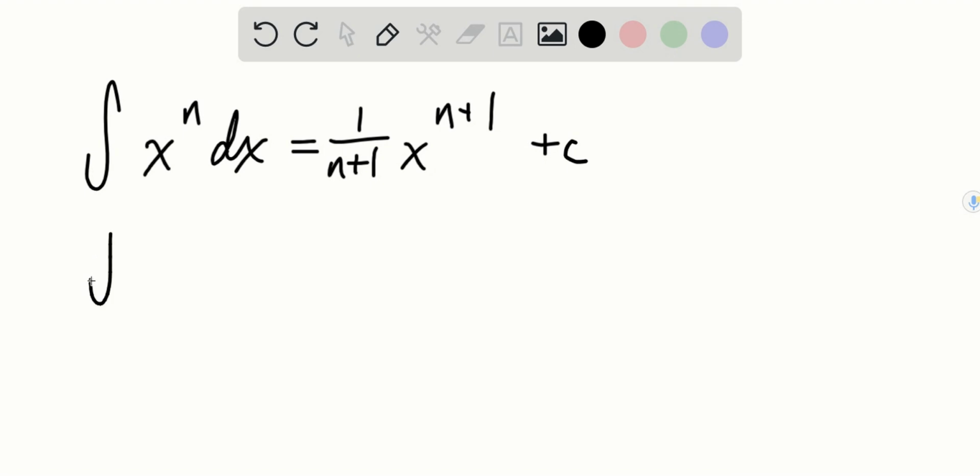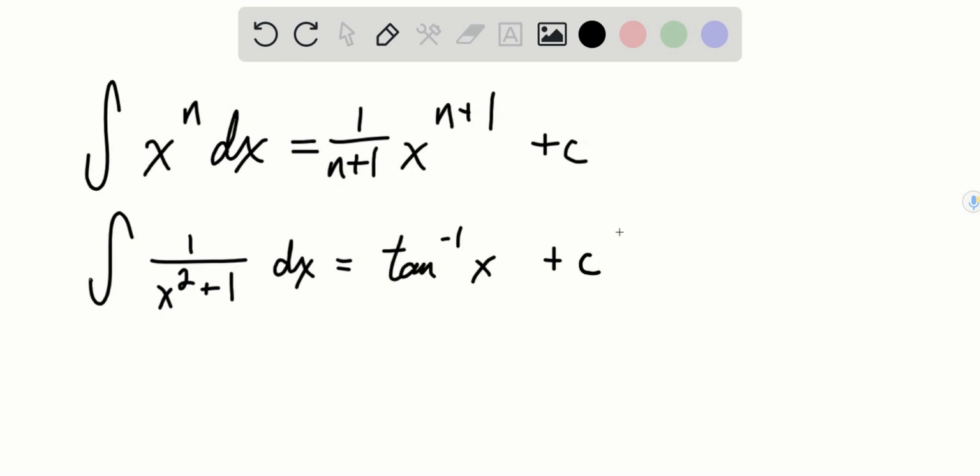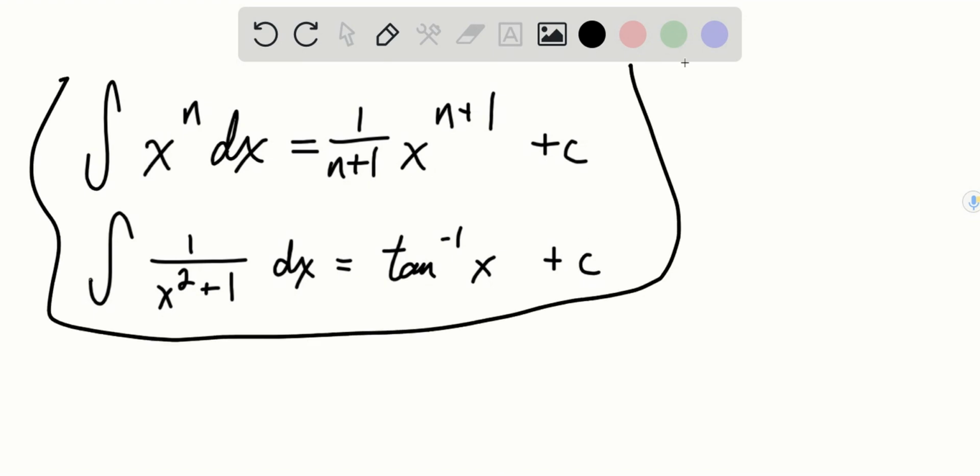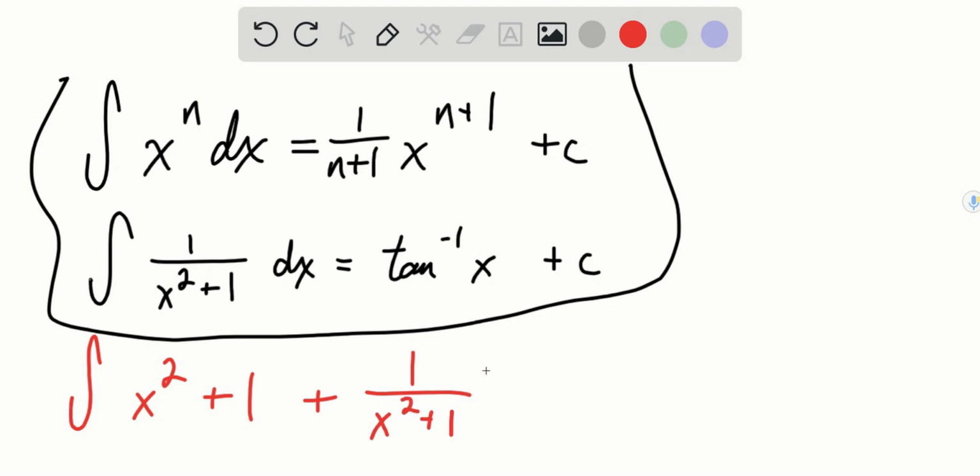And the other piece to know is that the integral of 1 over x squared plus 1 dx is equal to inverse tangent, or arctan, you might be familiar with that, of x plus c. So using these two rules and our properties of integrals, we can find this answer, x squared plus 1 plus that 1 over x squared plus 1 dx.